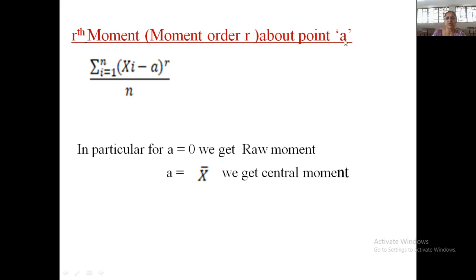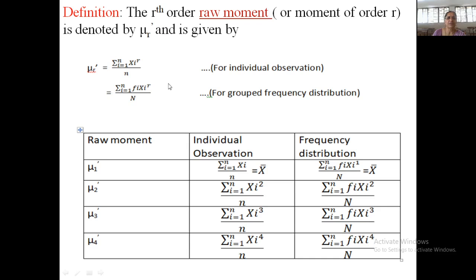So the rth moment, raw moment, the rth moment about say A, where A is any arbitrary point, is defined as mu r a is equal to summation of xi minus a raised to r upon n. When A is equal to 0, we will get the raw moment. And when you put A is equal to x bar, the arithmetic mean, we will get the central moment. So this is a simple definition of raw moment as well as central moment for a discrete data set.